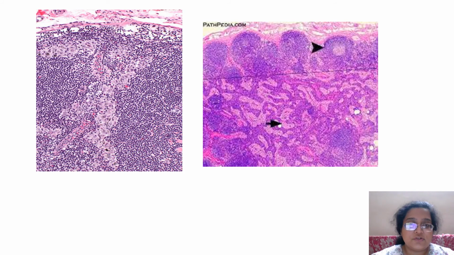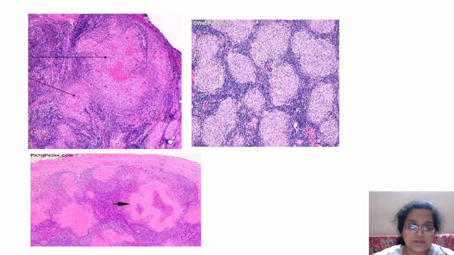See, this is sinus histiocytosis. The sinuses are expanded by histiocytes, and these are normal cells. And this is a low power view of a sinus histiocytosis, which is another reactive change. So mostly what you get is necrosis.